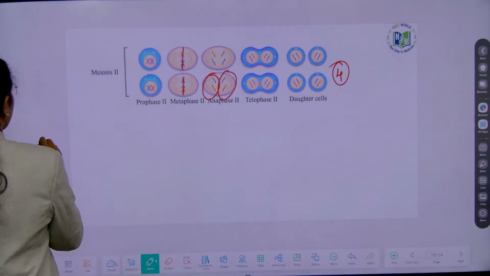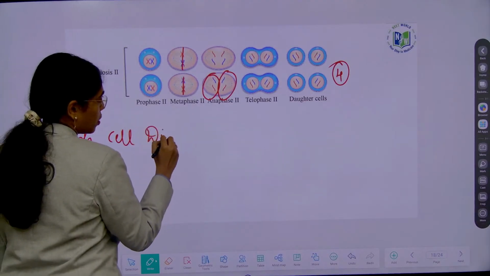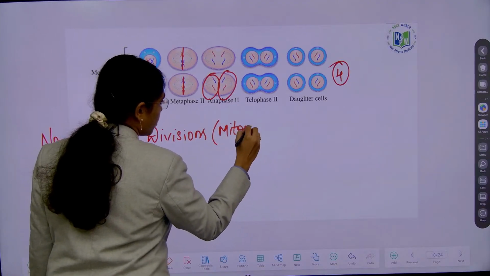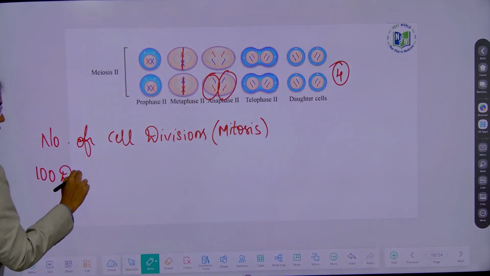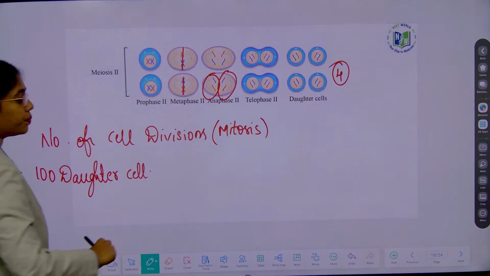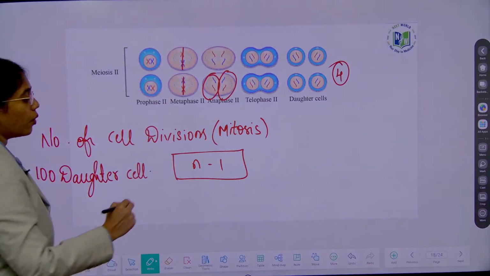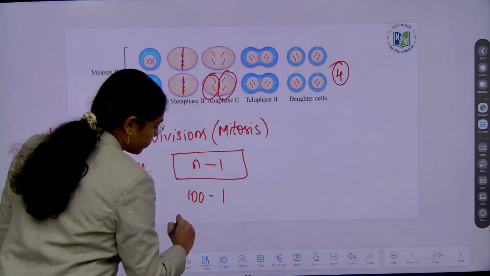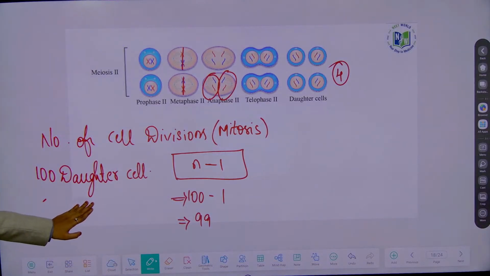So to calculate the number of cell divisions that occur in mitosis, for example, 100 cells are formed, 100 daughter cells. What is the formula? Formula to calculate is n minus 1, okay, where n is the number of daughter cells formed. So 100 minus 1 is how much? 99. 99 mitotic divisions are required to form 100 daughter cells, okay.